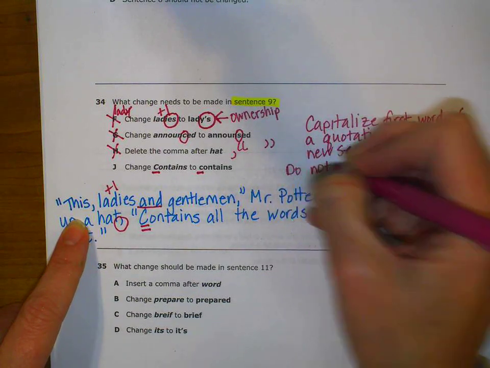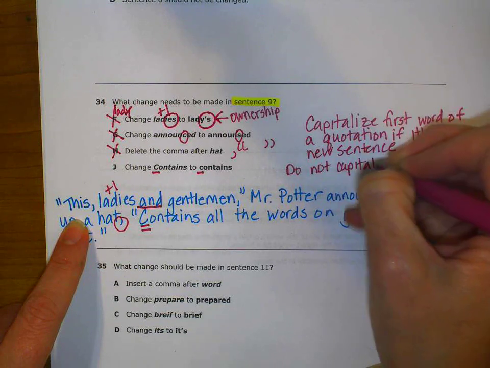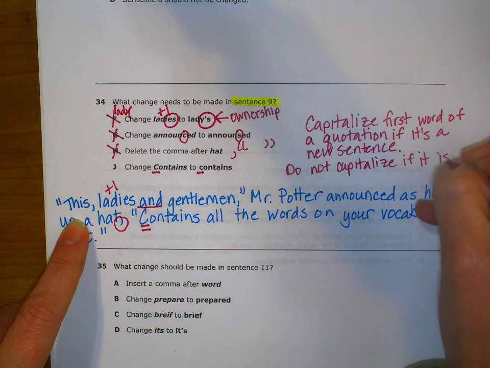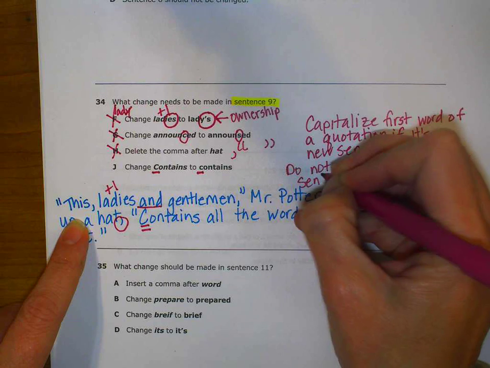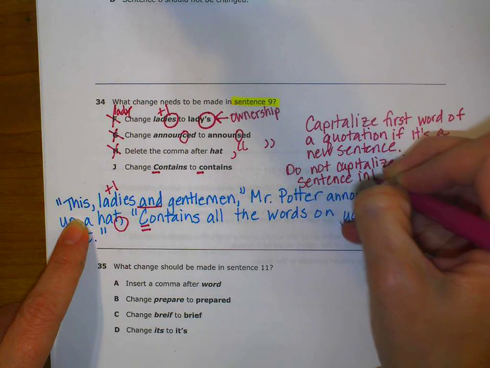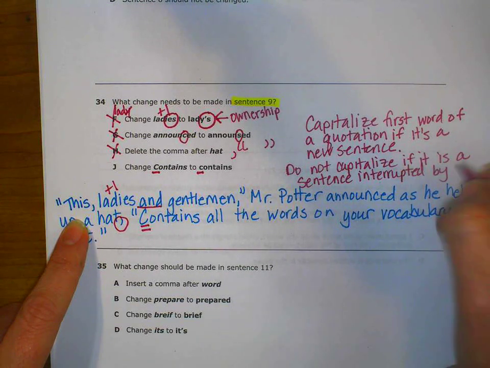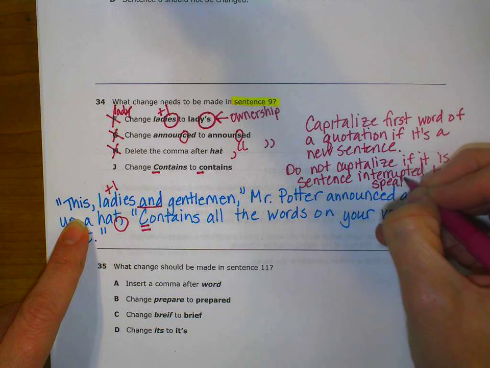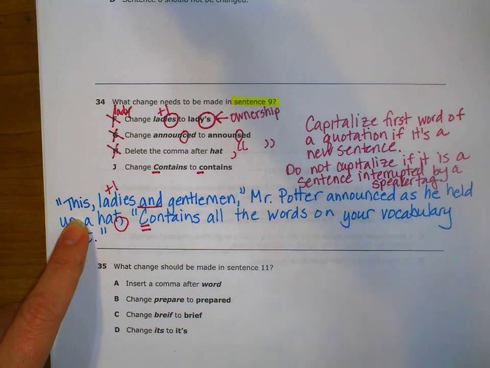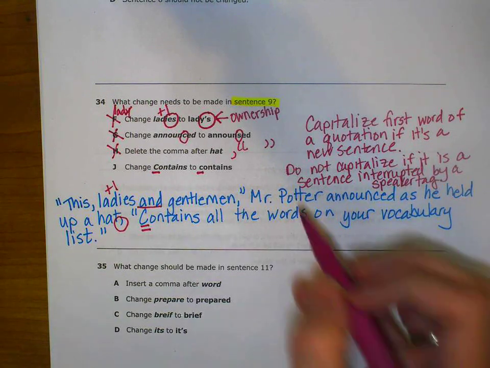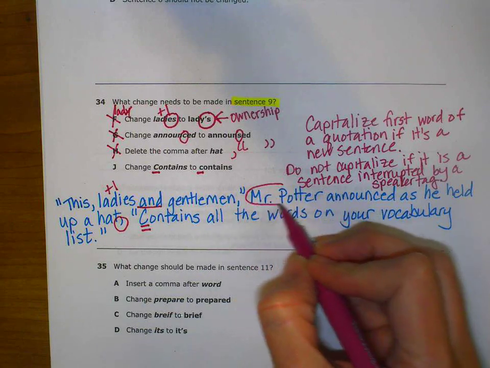Do not capitalize if it is a sentence interrupted by a speaker tag. So capitalize the first word of a quotation if it's a new sentence. Do not capitalize if it is a sentence interrupted by a speaker tag. Here's my speaker tag. It tells me who is speaking.